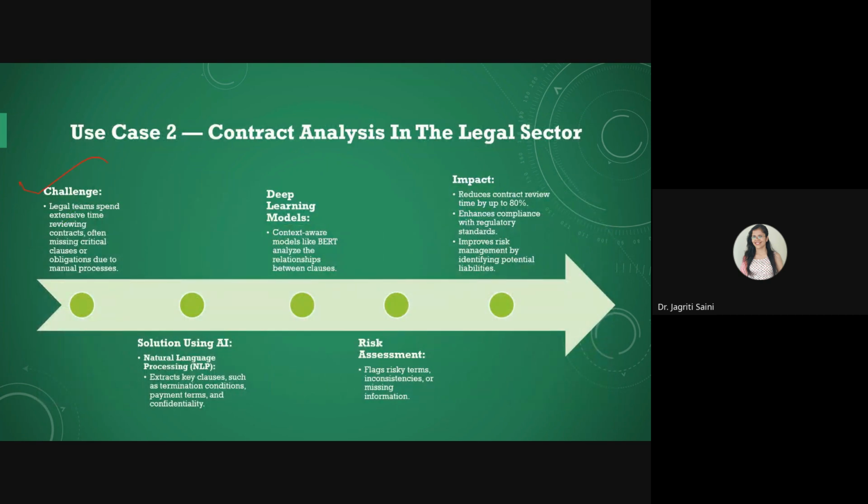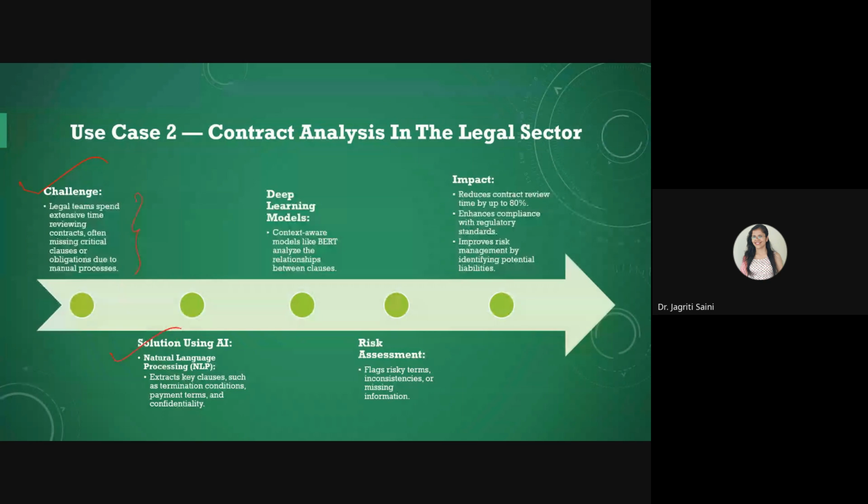Furthermore, the second use case is contract analysis. The main challenge here is that there are some critical clauses and obligations that sometimes are beyond the expertise of manual processing. Sometimes people who are reading the contracts are not able to understand the actual meaning of some domain specific terminologies or obligations added.